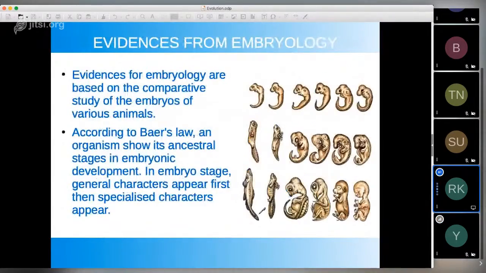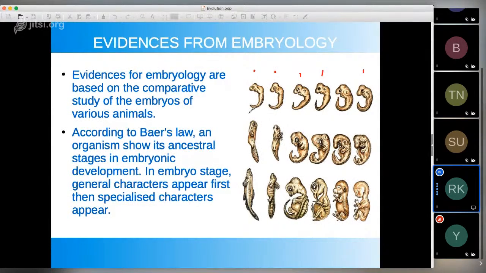चलें आगे बढ़ते हैं. Then there are evidences based on embryology. So embryology is basically the comparative study of embryos of different animals. Like you can see here that this is the embryo of fish, okay, first one, and the second one is the embryo of frog, okay, and likewise we have different embryos here, like this is of bird, this is of turtle, and this is of human.